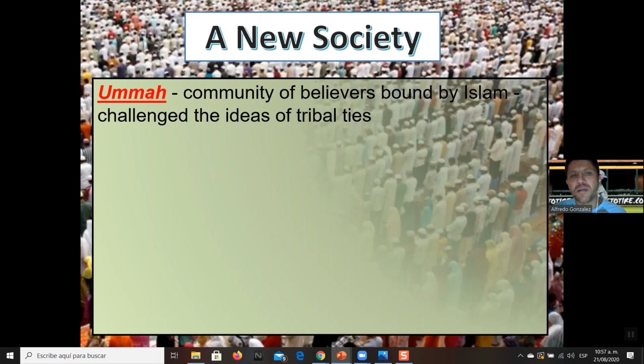Now, this Ummah, or this idea of the Ummah, of people bound together by culture and bound by religion, kind of flies in the face of the tribal beliefs and the tribal ties. So the Quraysh tribe was like, "Yo, dude, you're not doing this right." So automatically he was making rivals, similar like Jesus was making rivals in the Roman Empire, and Buddha was making rivals in India due to his beliefs on the caste system.